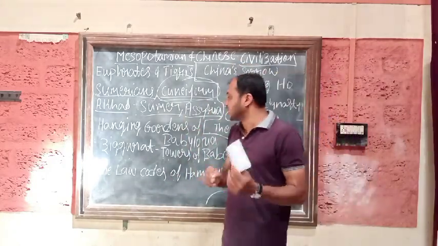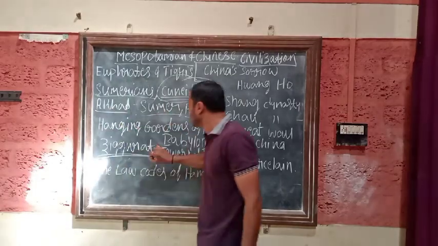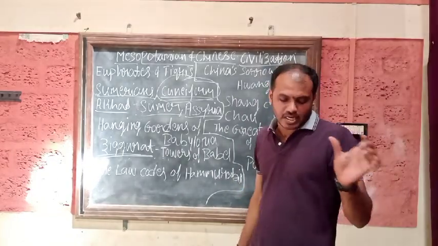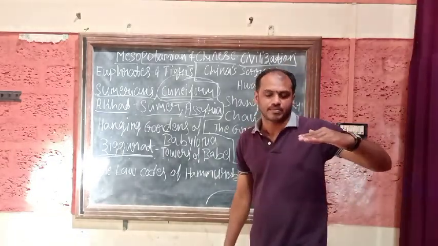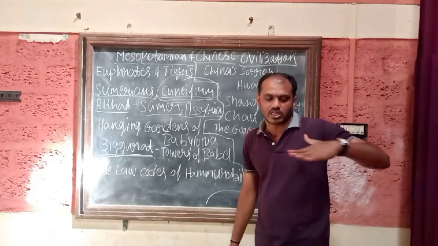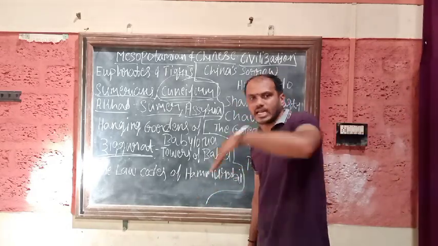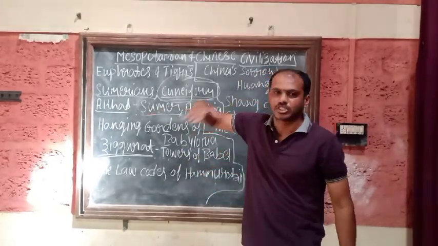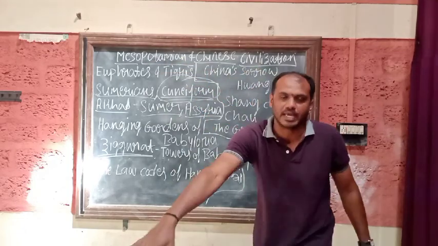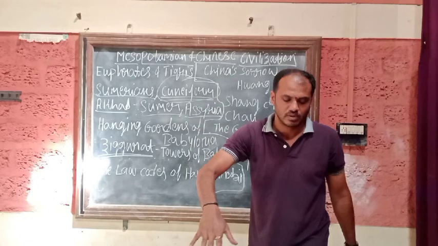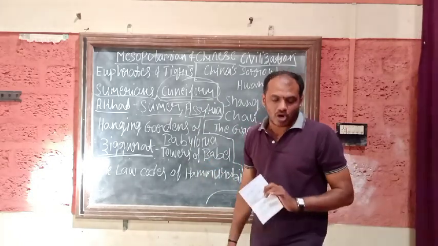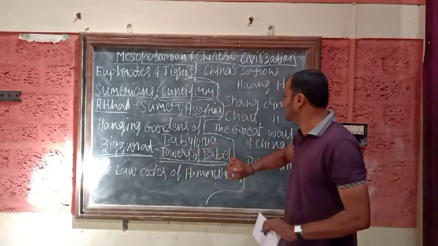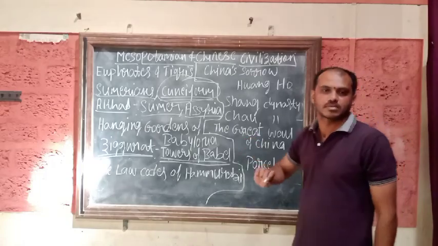These artificial hills are called Ziggurats. They did not know how to build stairs, and therefore they surrounded them with sloping galleries. So Ziggurats were built, but they did not know how to build the steps, so they made a plain slope itself. And the Jews called these the Tower of Babel.